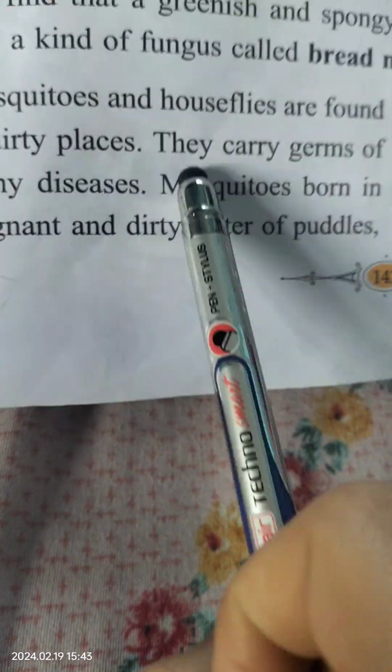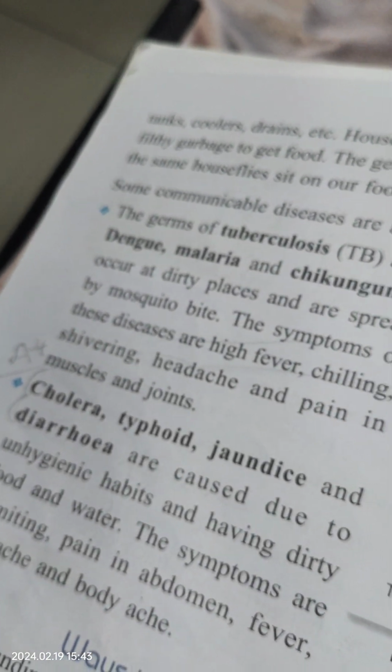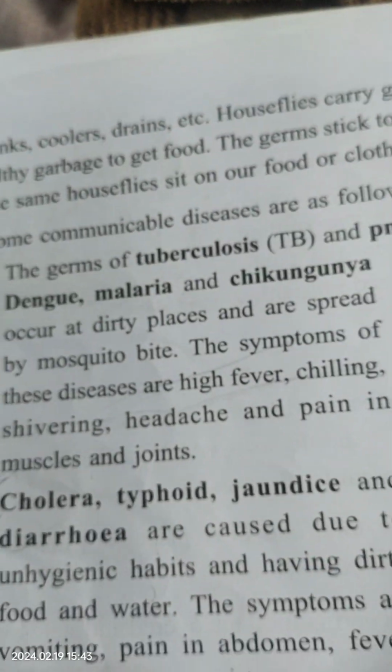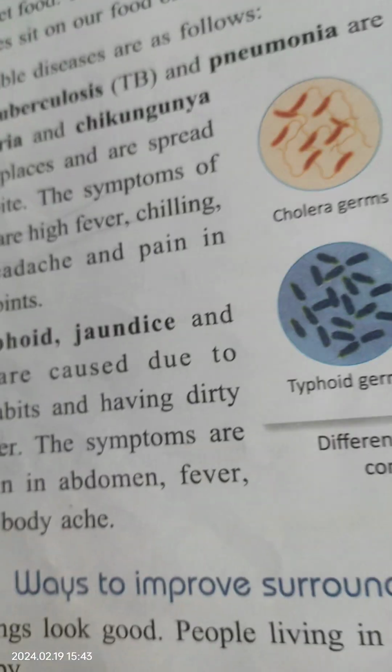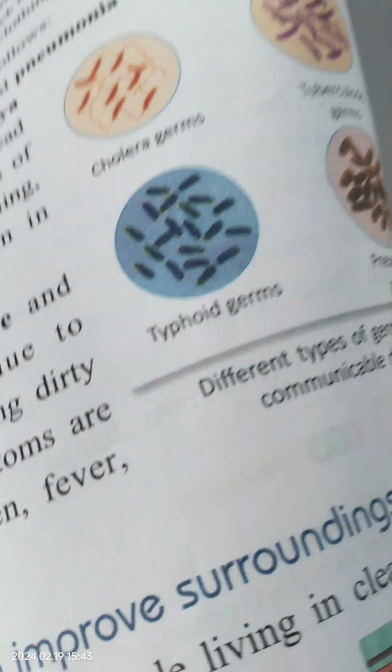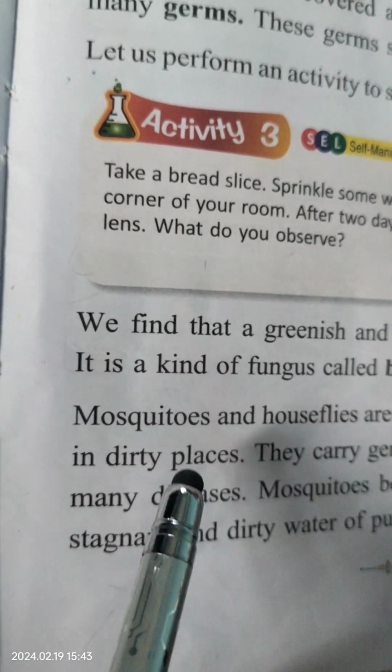Okay, it is written over here: mosquitoes are born in stagnant, meaning puddles, that dirty water puddles. Tanks, meaning a tank is there. Cooler, meaning what we can say, from where you get the cool air. Drains, meaning nali, etc. They are born there. They carry germs of many diseases, meaning they have many diseases in them.